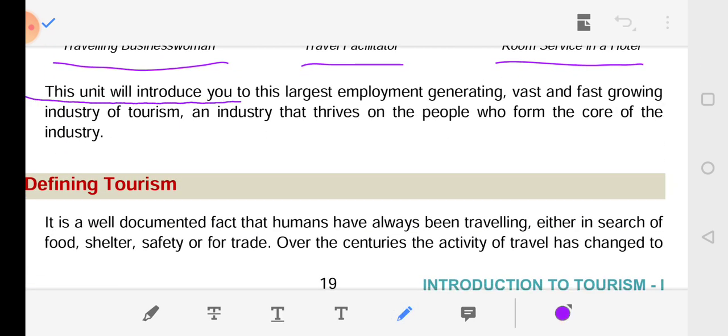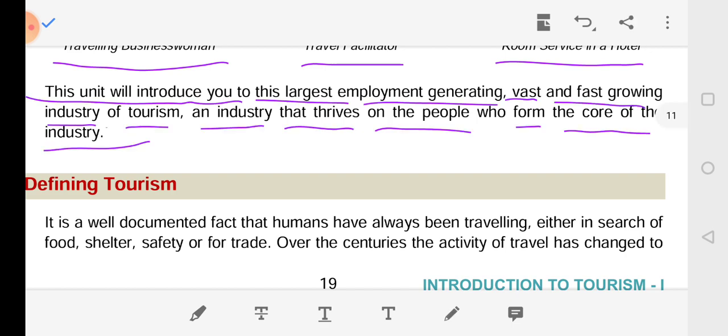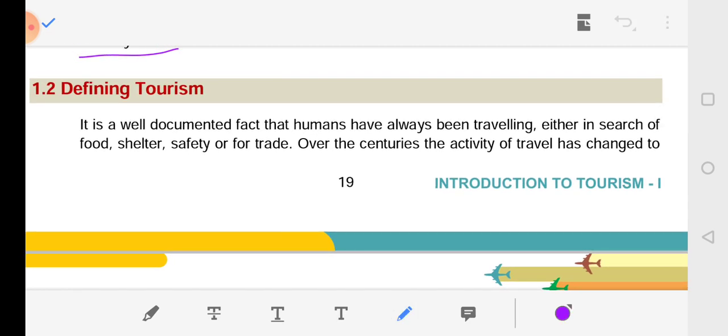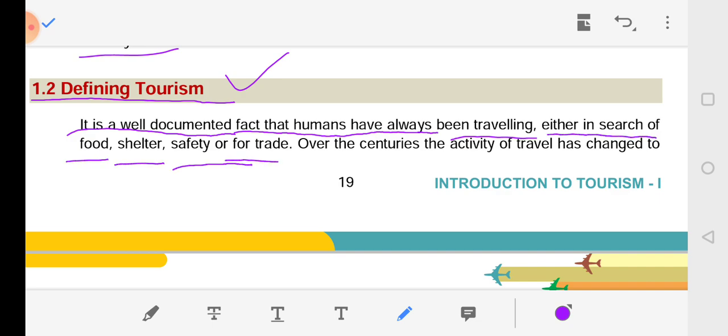This unit will introduce you to this largest employment generating, vast and fast growing industry of tourism, an industry that thrives on the people who form the core of the industry. 1.2 Defining tourism. It is a well documented fact that humans have always been traveling, either in search of food, shelter, safety or for trade. Over the centuries, the activity of travel has changed too.